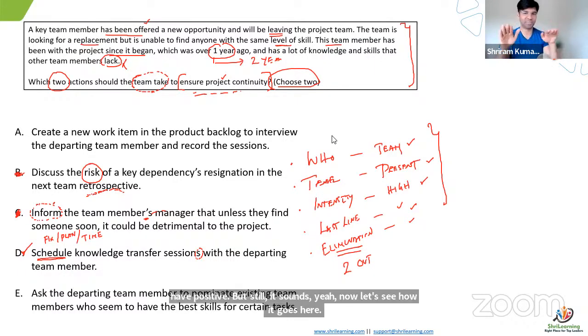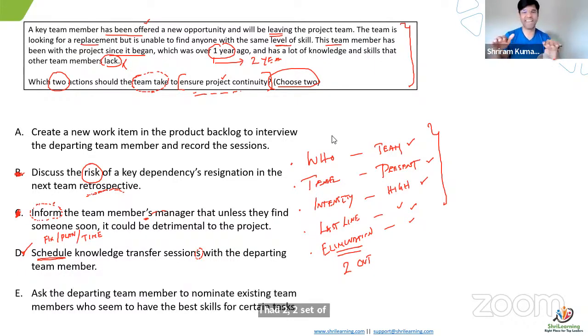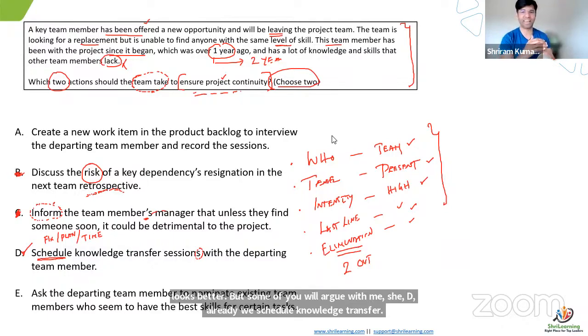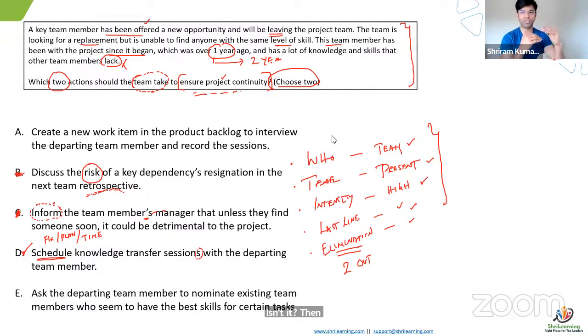I have two sets of people. One says E is a good answer, another says A is a good answer. Both look better. But some of you will argue with me, Shri, that D already scheduled a knowledge transfer session, isn't it? Then why again A? Yeah, it's a good thing. Both can be a superset and subset. I will not say both are different. When I say schedule knowledge transfer, it can happen for the whole time of 1 year.